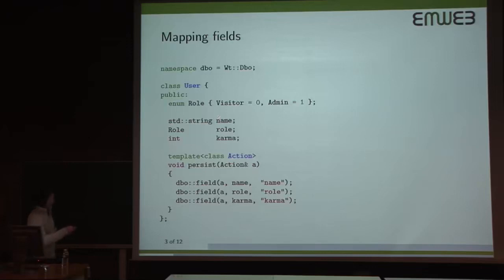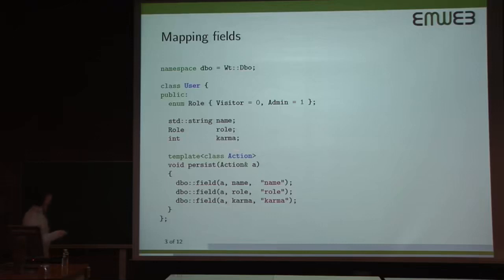For example, there's a string where we keep the name. There is a role, which is an enum. And there is some karma that we assign to every user. You can use public or private fields or whatever, but just to keep all my examples simple, I'm going to use public fields, but obviously you can hide them and use accessors.